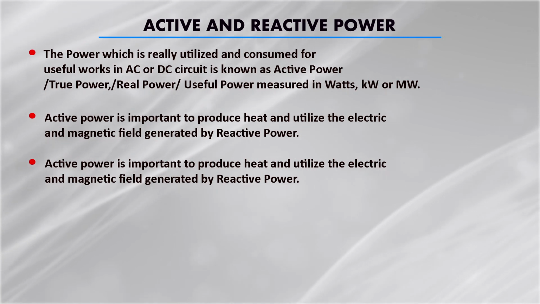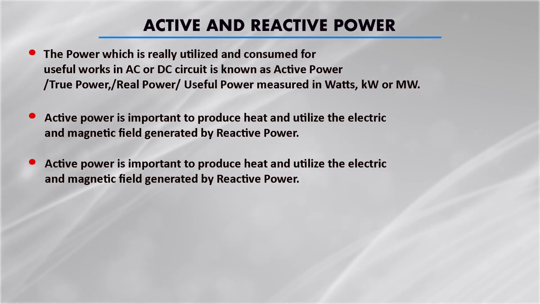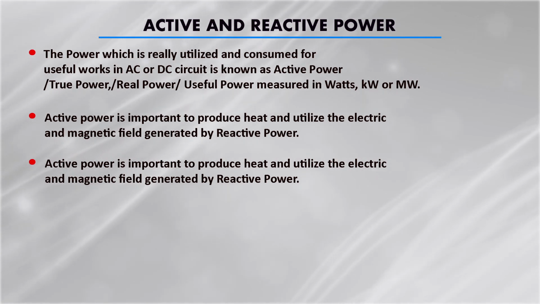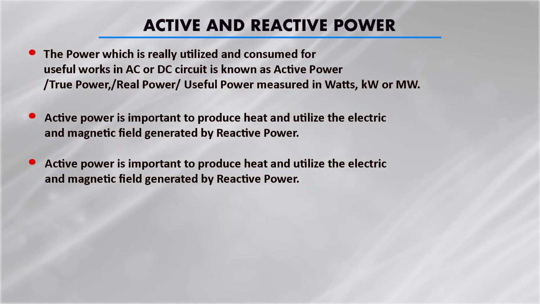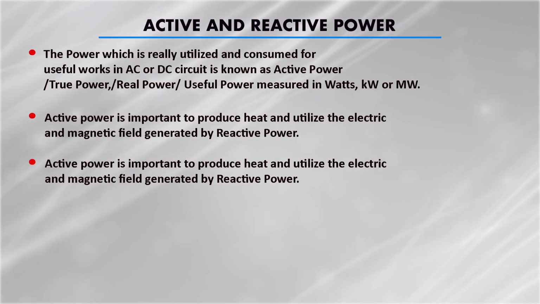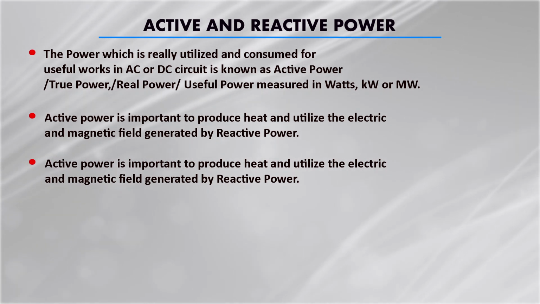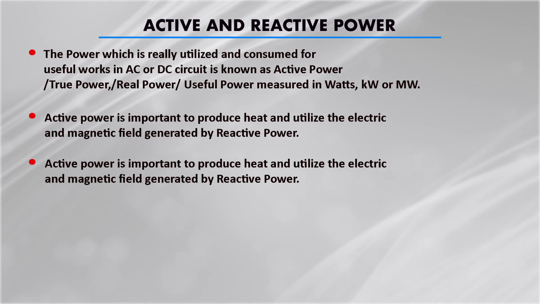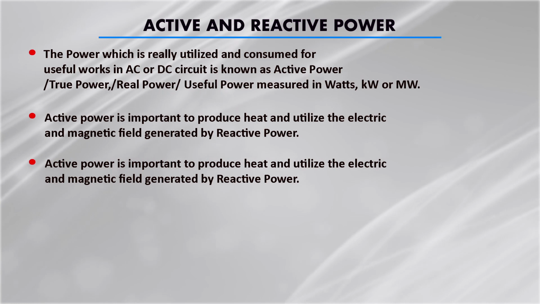This is the active power, the useful power or wattful power. It is expressed in watt, kilowatt, megawatt. Whenever we say this, we are talking about the active power which is actually being consumed by any electrical system or circuit.